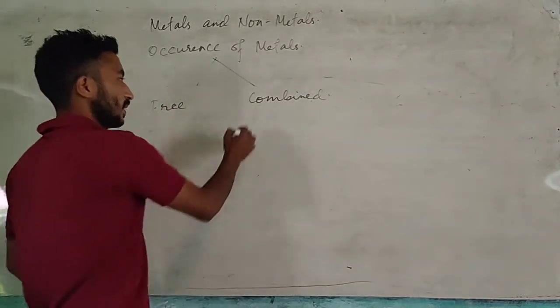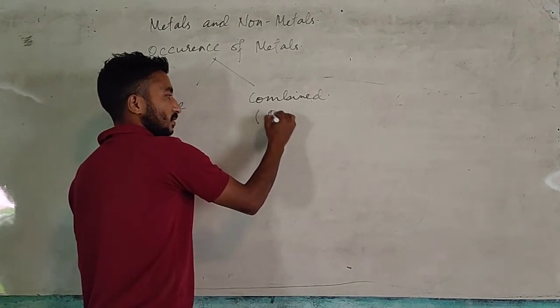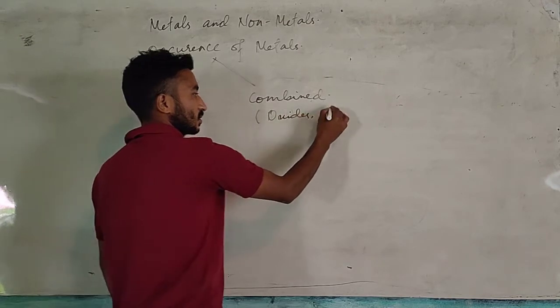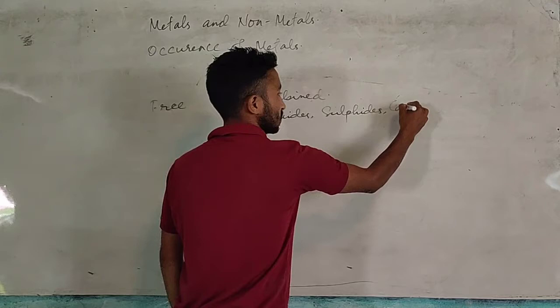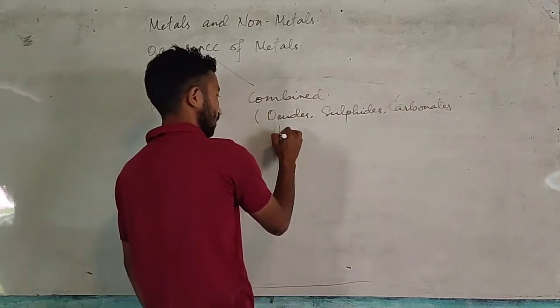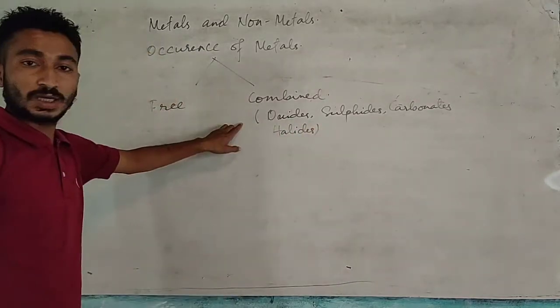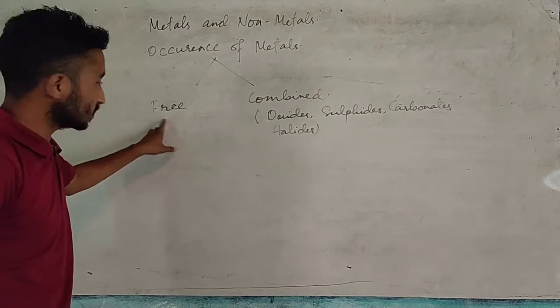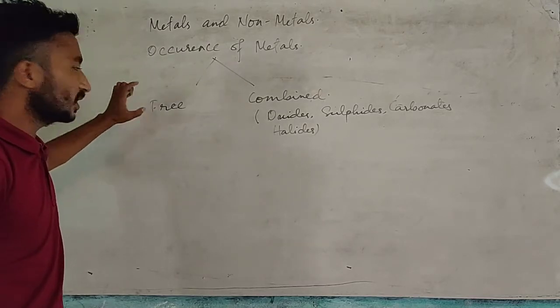When metals occur in combined state, they occur as oxides, sulfides, carbonates or halides. This is how metals occur in combined state. When they occur in free state, they are free in nature. That means we can get metals directly from the free state of metal.